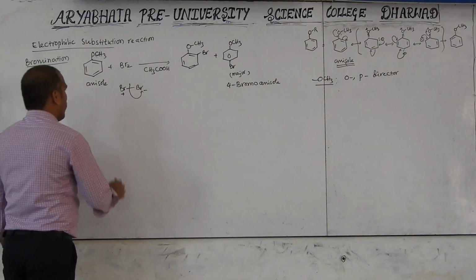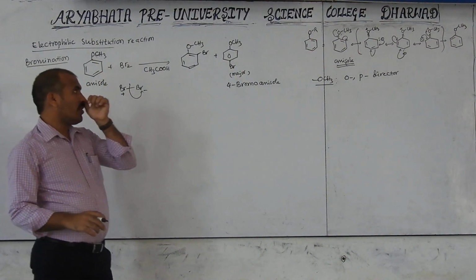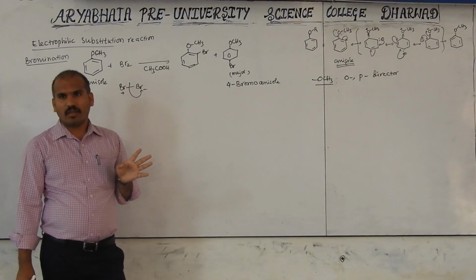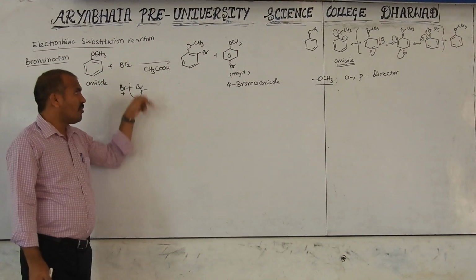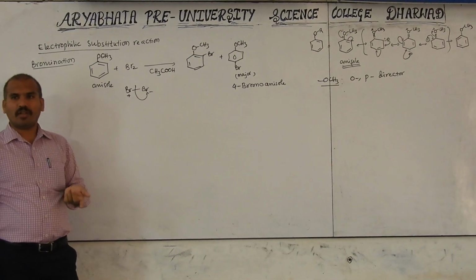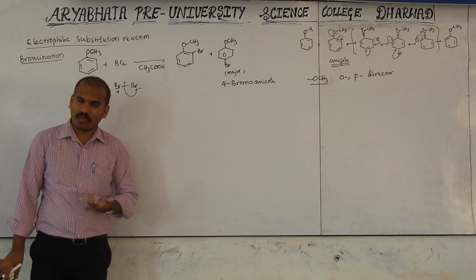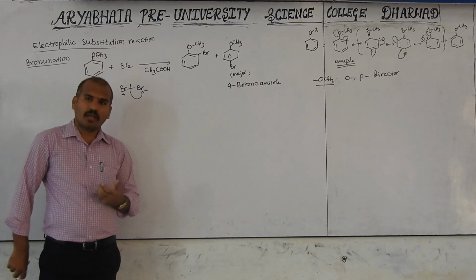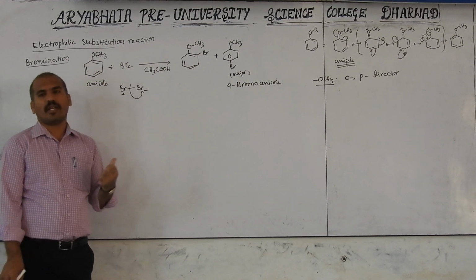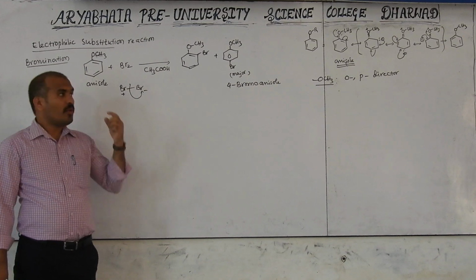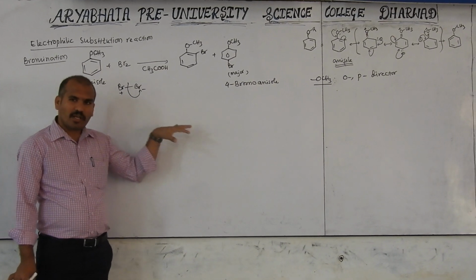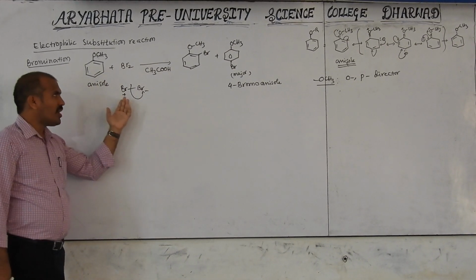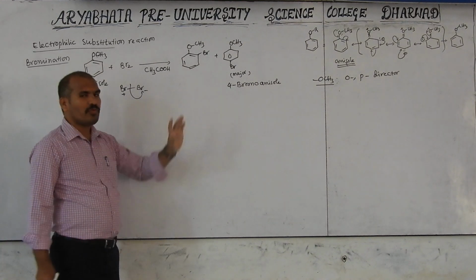But like this, we may ask the question: why is 2,4,6-tribromoanisole not formed here? Because bromine in water, last class we used in the phenol, 2,4,6-tribromophenol is formed. Sorry, that was nitration, not bromination. Bromine in water gives 2,4,6-tribromophenol. If you use it here, is it possible or not? But one source gives that anisole reacts with bromine with a Lewis acid, and that time it forms 2,4,6.